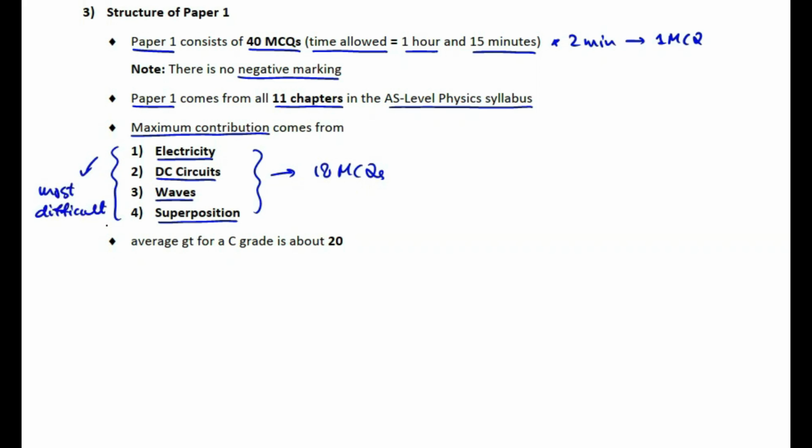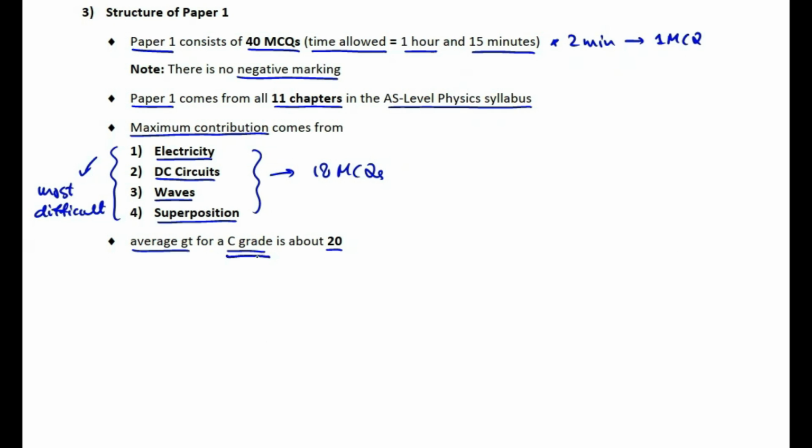Students, in my teaching career of over 14 years now, I have observed that students who end up securing a C grade or a D grade in paper 1 get most of the questions from these four chapters wrong. By the way, students, the average grade threshold for a C grade in paper 1 is about 20. So we can say that C grade students or high D grade students answer about 20 questions of paper 1 correctly, but they fail to tackle the remaining 20 questions because they find them relatively difficult and get them wrong. So students, this was a quick overview of the structure of paper 1.